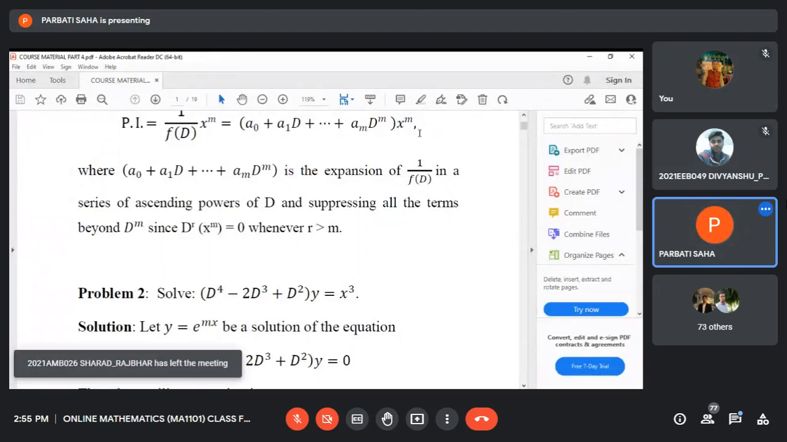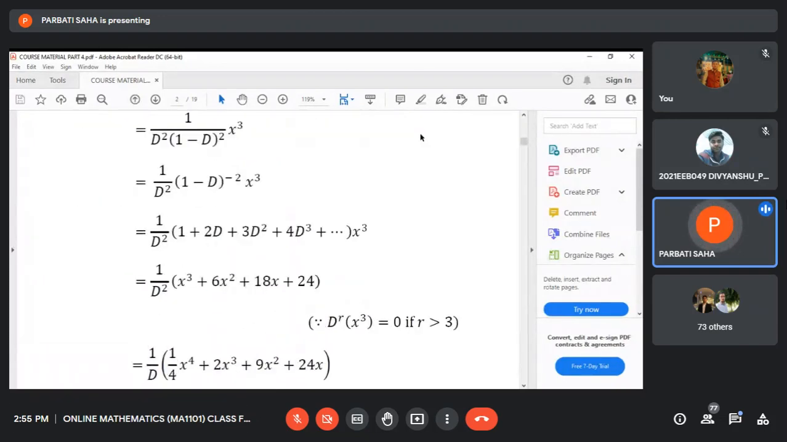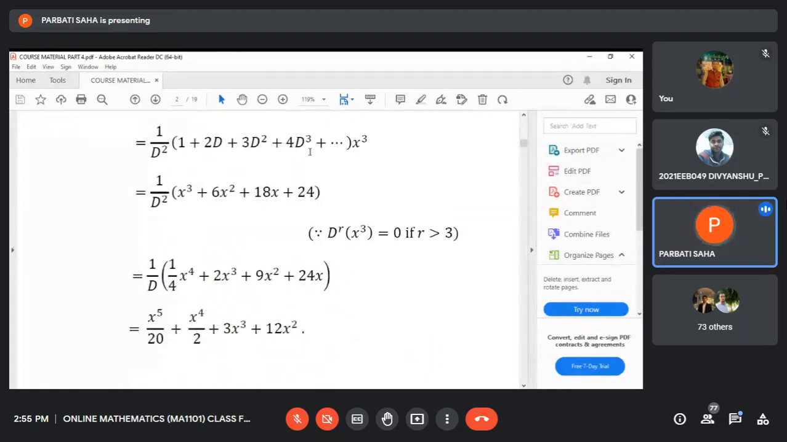You see here in this example, D cube x cube is actually factorial 3. The fourth order derivative of x cube, the fifth order derivative of x cube, should give 0 values. So the non-vanishing terms are: 1 into x cube plus 2 into the first order derivative of x cube plus 3 into the second order derivative of x cube plus 4 into the third order derivative of x cube. The third order derivative is factorial 3, that is 6, and 6 into 4 is 24.